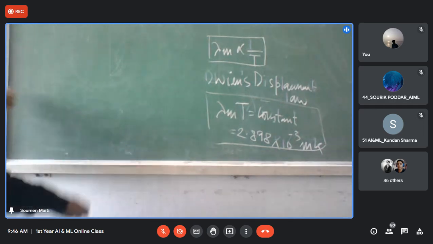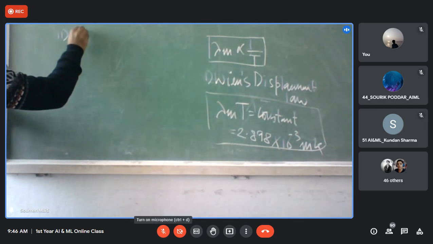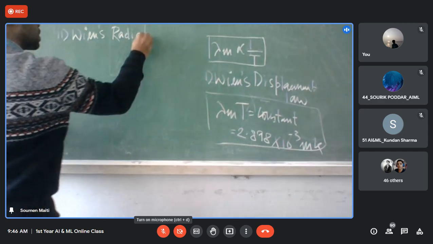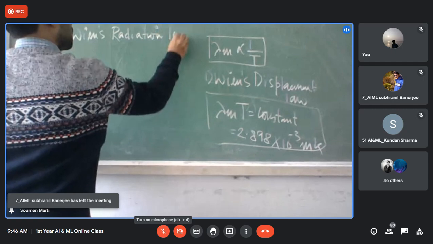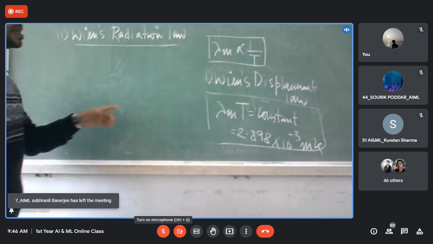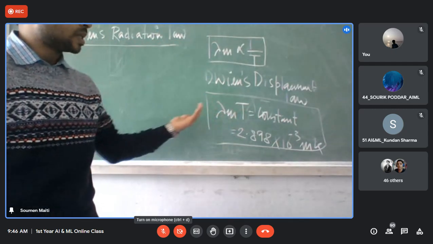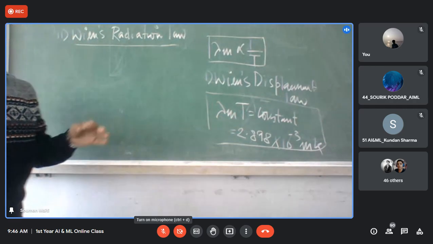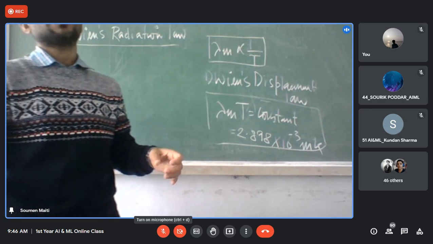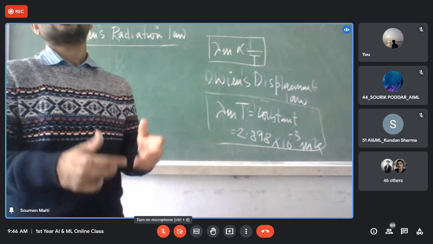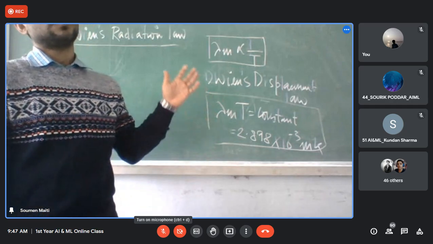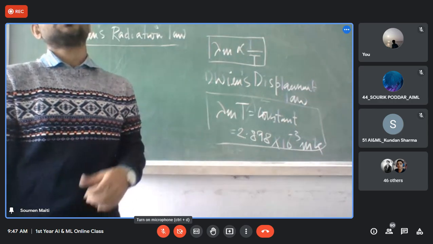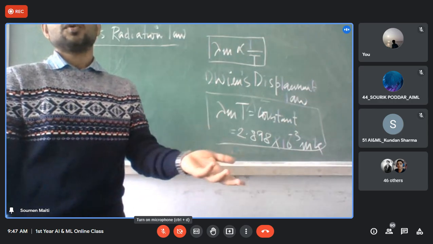Next comes number 2, Wien's radiation law. The displacement law shows the displacement of lambda m, but this is the radiation law. As I told you, at that point of time most people were working on classical theory. They did not have the idea of the quantum. People used to do thermodynamics and equipartition of energy from kinetic theory.